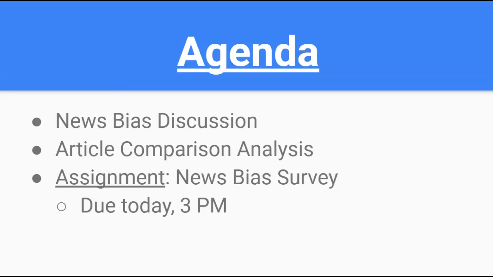The first assignment you have is a news bias survey. That should not take you very long. That is due today at 3 p.m. The article comparison analysis worksheet is something that won't be due until tomorrow. But if you have the time, I'd recommend doing it today because there'll be other work for you to do tomorrow as well. And working ahead, it's always a good thing if you have the time and if you have the motivation to do it.